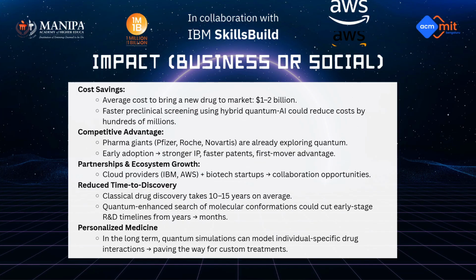So the impact of this is cost saving and competitive advantage. Pharma giants like Novartis are already exploring quantum early adoption, and then partnership and ecosystem growth. Cloud providers IBM and AWS reduce time to discovery. Classical drug discovery takes around 10 to 15 years. This is cut short to approximately 10 to 13 months.